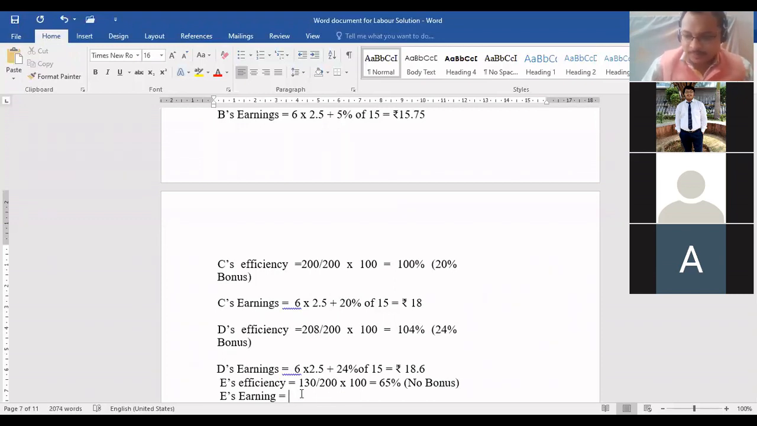Now tell me. 6 into 2.5. Come on, tell me final answer. 15 rupees. Is this part clear, beta? Yes, sir.